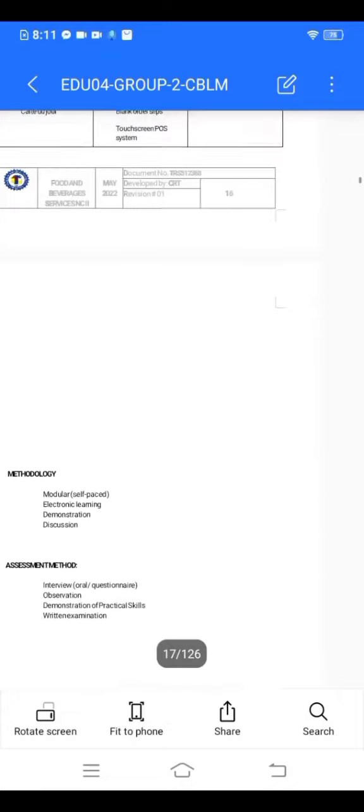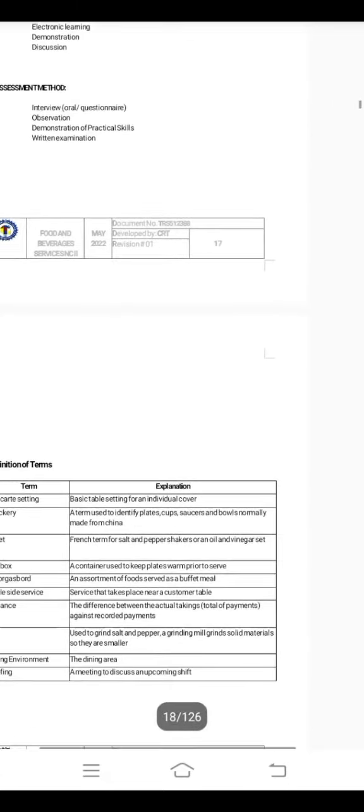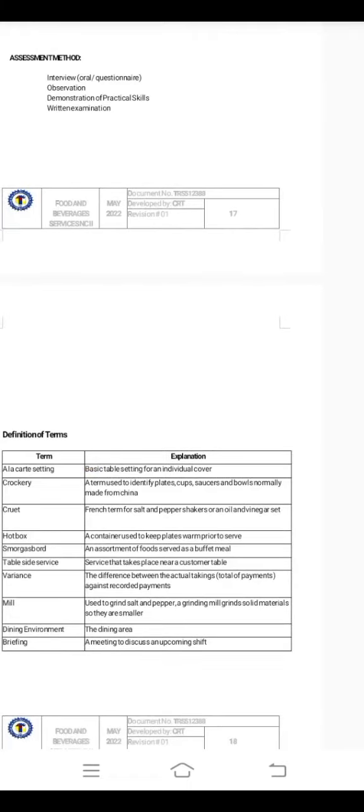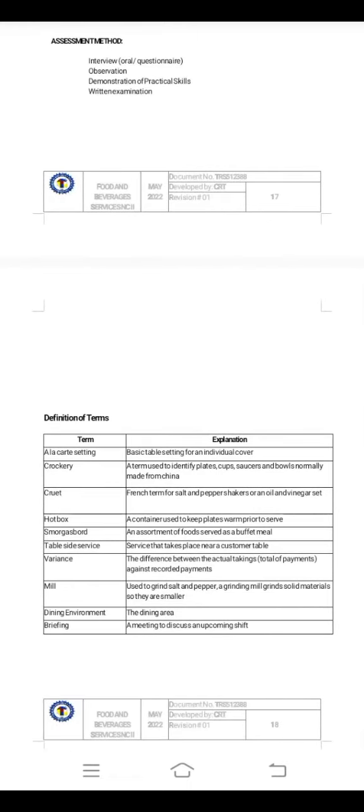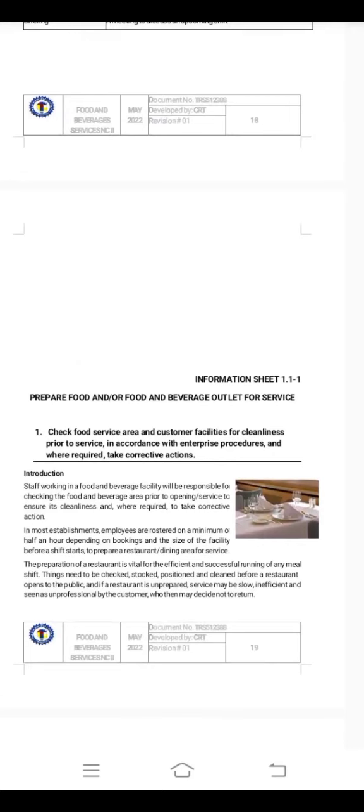Next is the methodology. As is lang yan. Then, the assessment method also as is. Moreover, is the definition of terms. These are the uncommon words that you need to know if you want to work in a restaurant or hotel. Next is the info sheet, which is our main content. Serves as the module. You can put pictures or objects to attract the reader or student to read this and also for their better understanding.